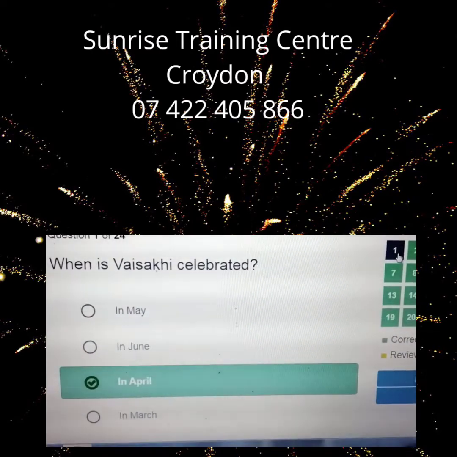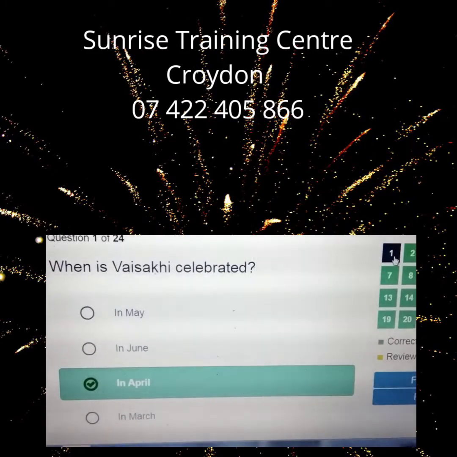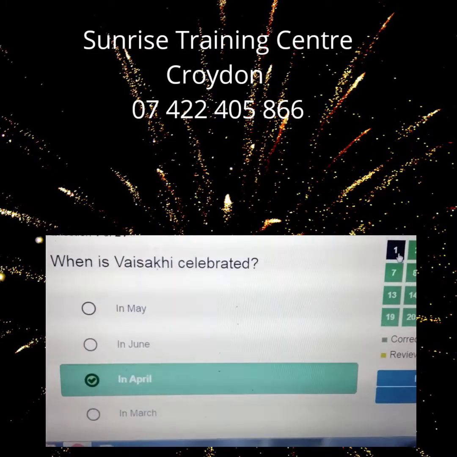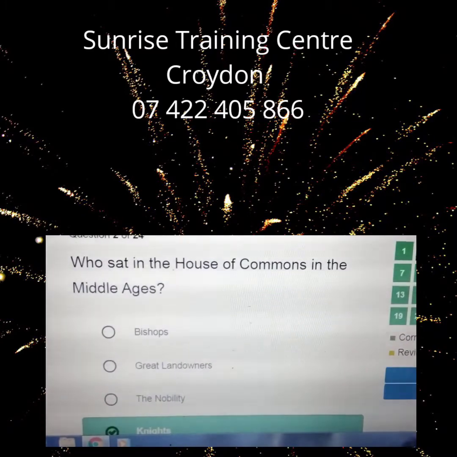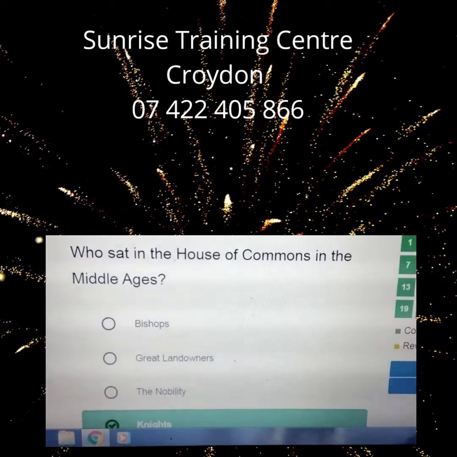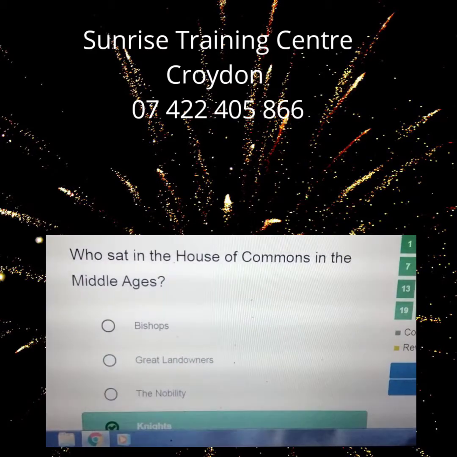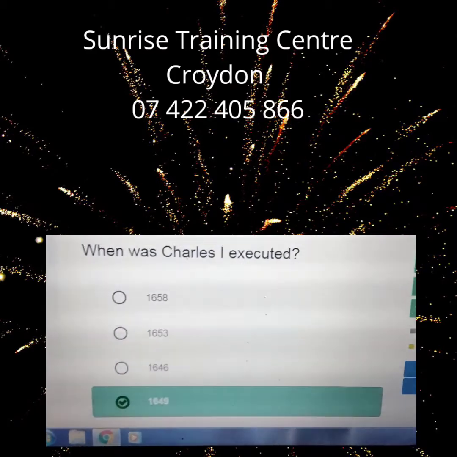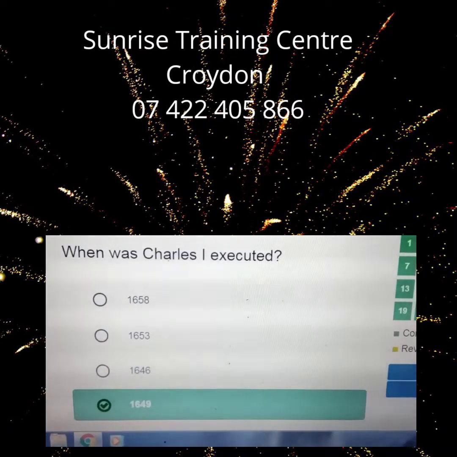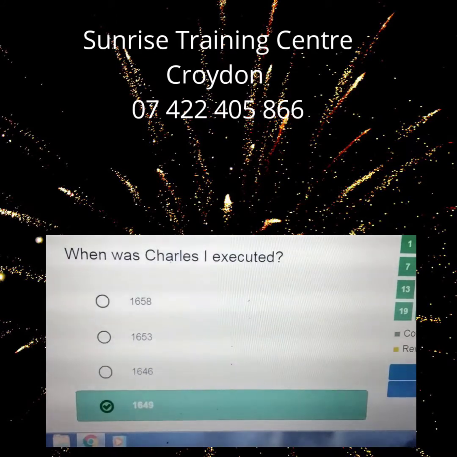Test number 15, question 1. When is Vaisakhi celebrated? In April. Question 2. Who sat in the House of Commons in the Middle Ages? Knights. Question number 3. When was Charles I executed?